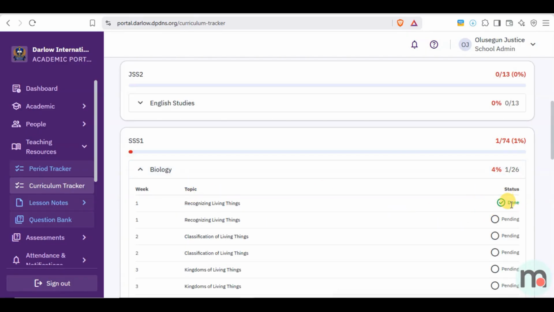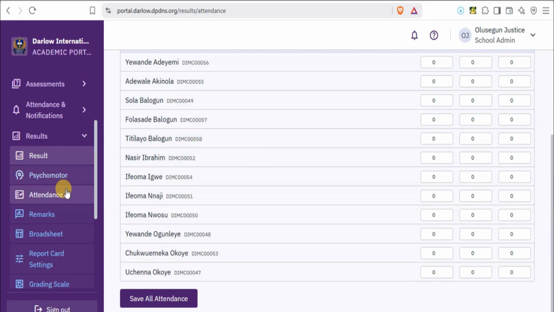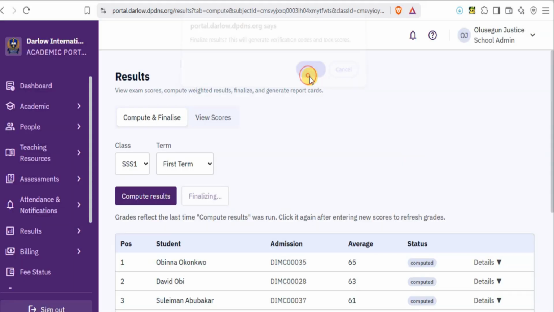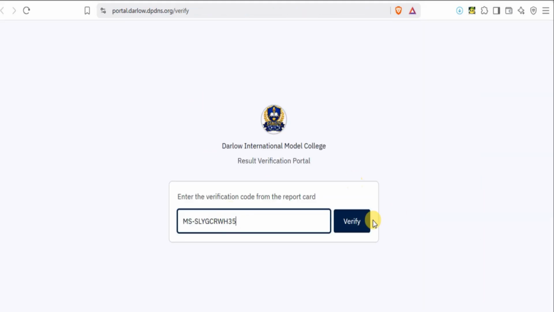That means even if you are far away from school, as the owner of the school, or even outside the country, you can see exactly what is happening in every classroom. No assumption, no guesswork, just verified classroom activities. Second challenge is result computation. Instead of manually calculating continuous assessment scores, examination scores, grades, positions, broadsheets, and report cards, Marksheet does it automatically within a minute using just your school grading system. Fast, accurate, and ready to print.